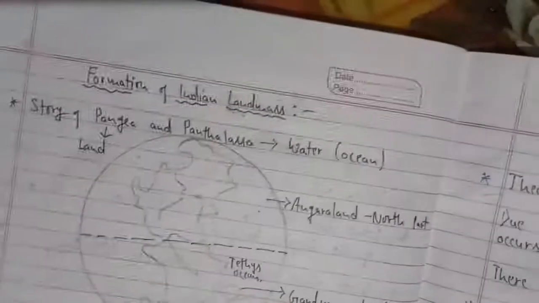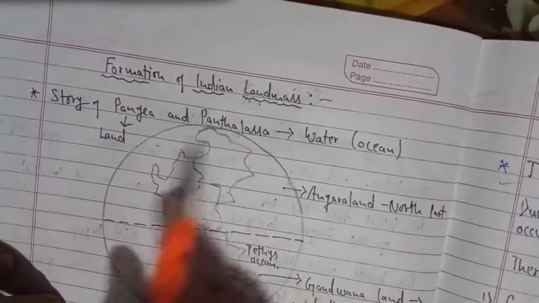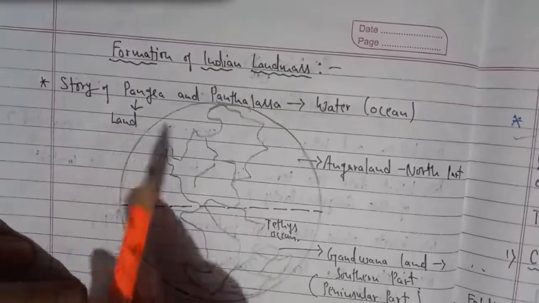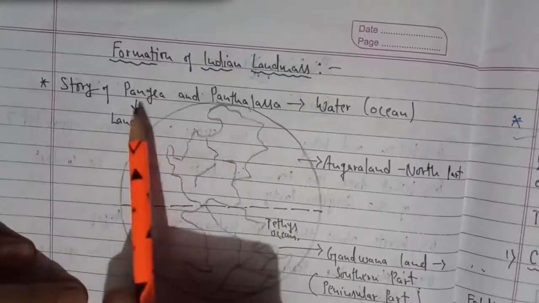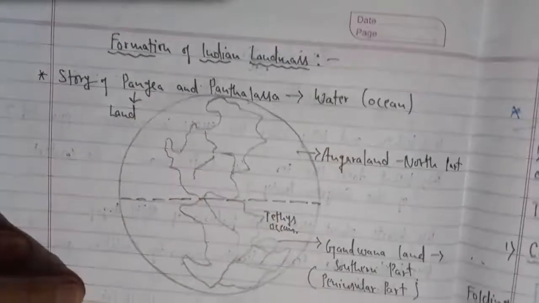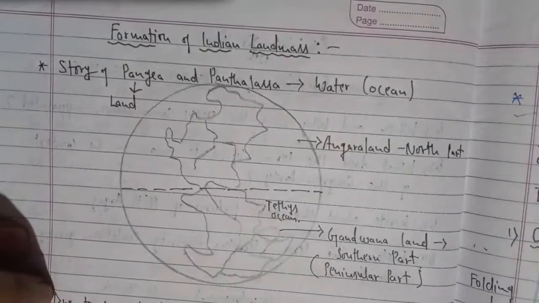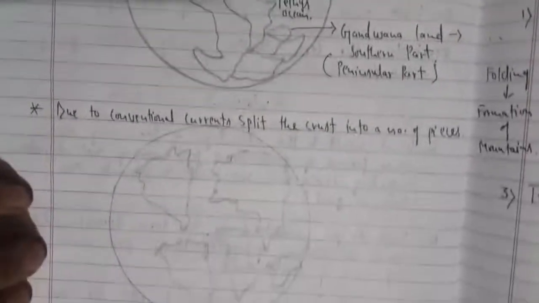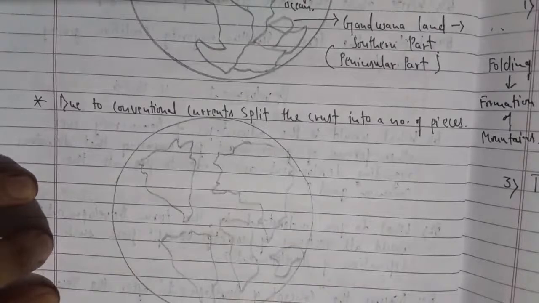Further, in this topic we will also cover the formation of the Indian landmass, where we talk about Pangaea and Panthalassa. I will explain what we understand by Pangaea and Panthalassa, how our earth used to be, how it drifted and split with the passage of time, and what the reasons were. And this is the current scenario: the current map and position of the different continents around the world.